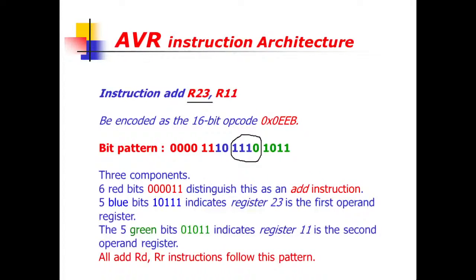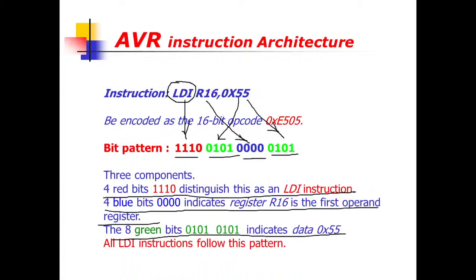Then some of you may ask, what will happen if I use 5 bits to represent the register? Instead of 16 bits, our code will become 17 bits. But we have decided in our architecture that every instruction will have a length of 16 bits. So we cannot increase more than 16 bits. Otherwise, even for 1 bit, you have to occupy one more byte, and ultimately your memory will increase.